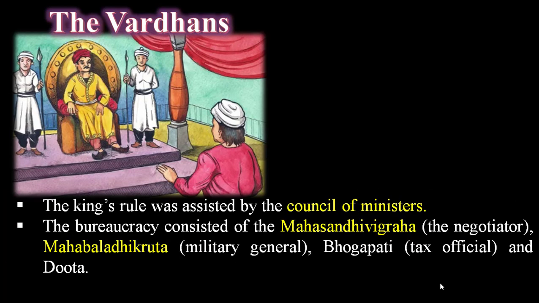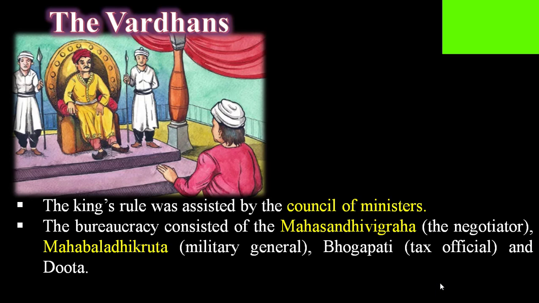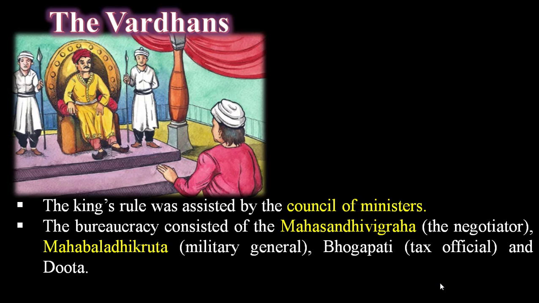As for the Vardhanas' administration system, the king's rule was assisted by a Council of Ministers. The bureaucracy consisted of the Mahasandhi Vigraha, the negotiator, Mahabaladhikrita, military general, Bhogapati, the tax official, and Dhuta.